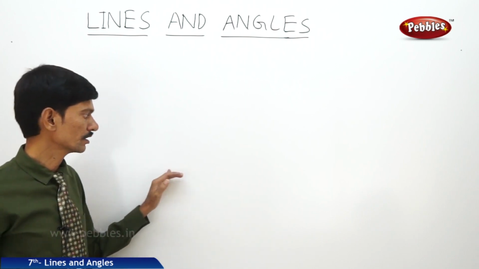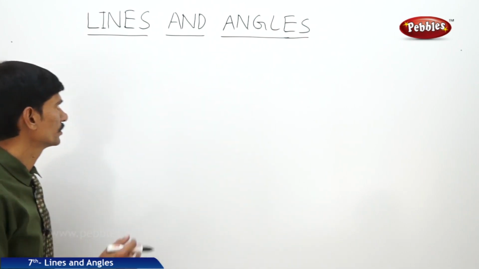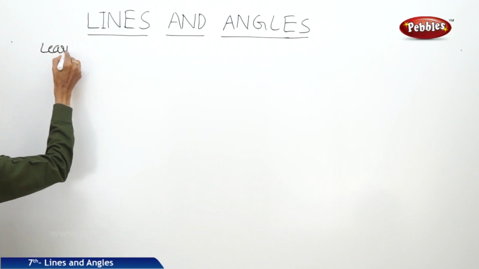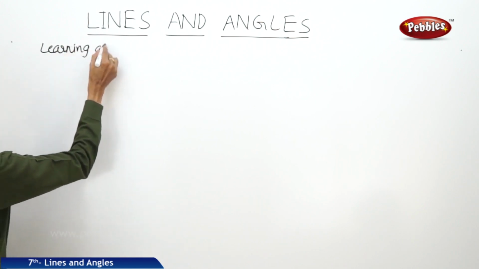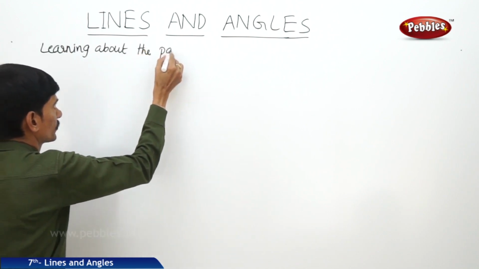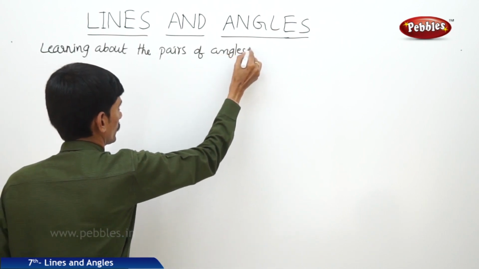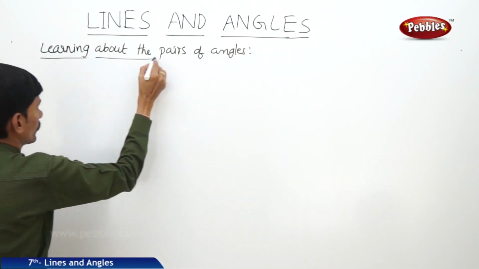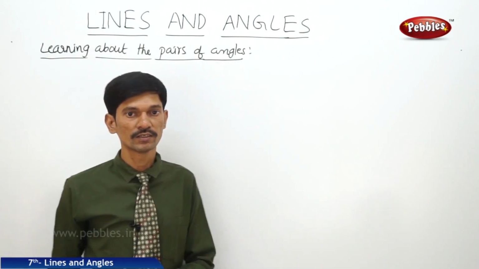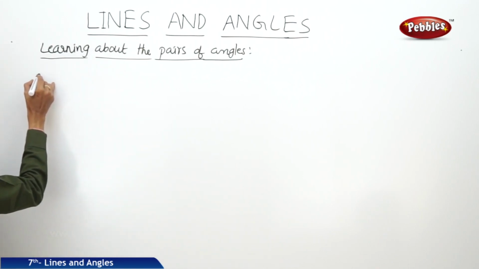Now let us learn another concept, that is the pairs of lines. Learning about the pairs of angles. Now let us see what are the complementary angles and what are the supplementary angles. So first we will look for the complementary angles.